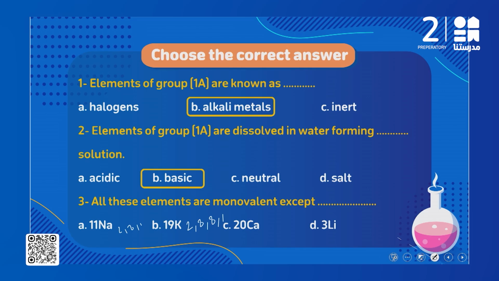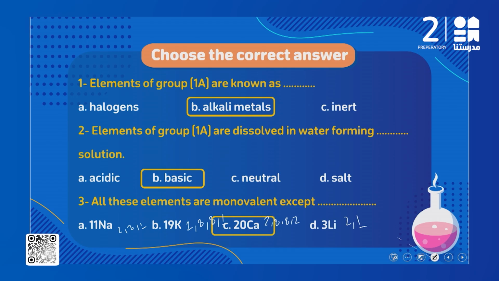What about calcium 20, which means 2, 8, 8, 2. So this is the exception. Let's make sure about lithium 3, it will be 2 and 1. So all of them have only one electron in the outermost energy level except what? Except the calcium. It has 2 electrons, so it's divalent, not monovalent.